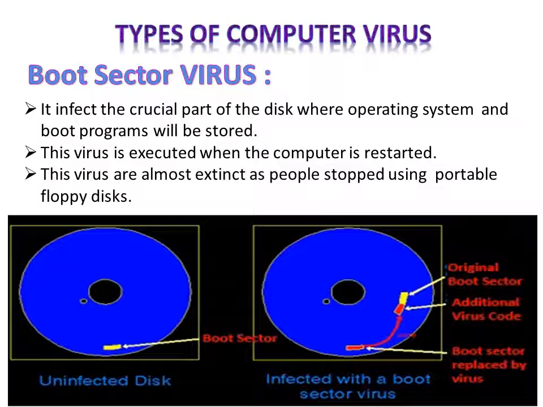Mostly in the C drive Windows is installed, and in the boot sector the computer starting instructions are stored. When your disk is infected with the boot sector virus and you are starting the computer, the virus is executing, so Windows can be corrupted by this virus.